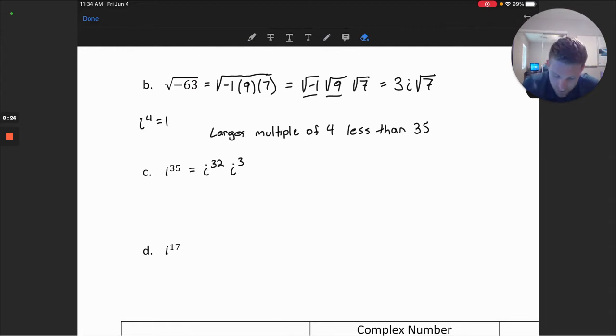Now let's consider breaking this down further. I know that i to the 32nd we could rewrite as i to the 4th raised to the 8th power, because 8 times 4 is 32. And then we also have the i to the 3rd.